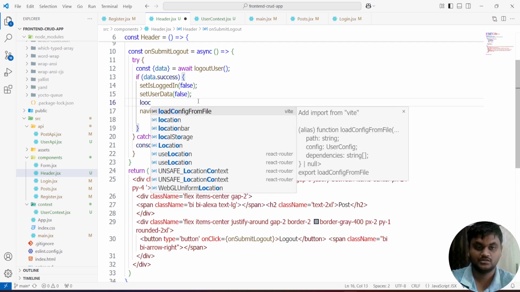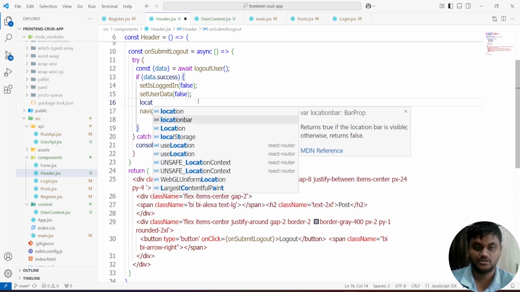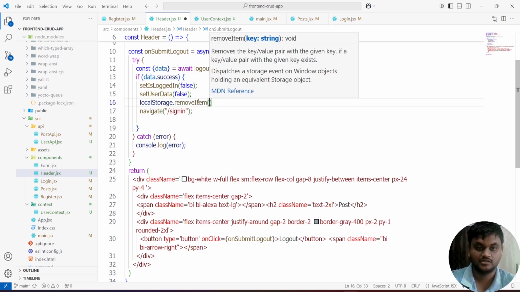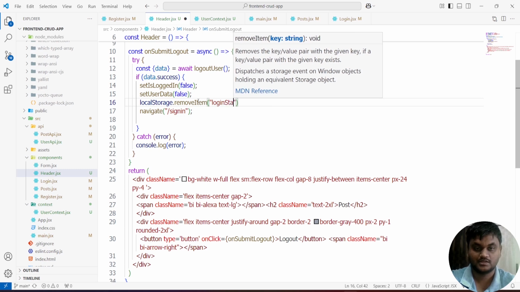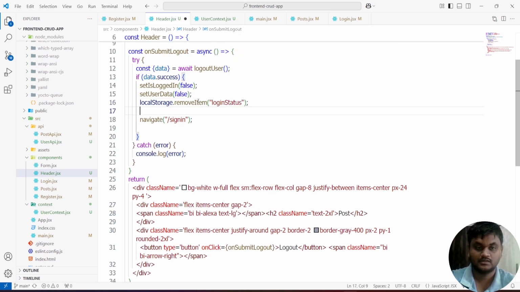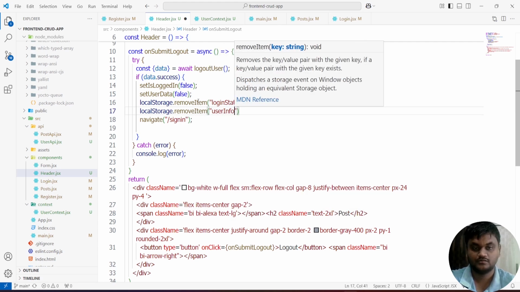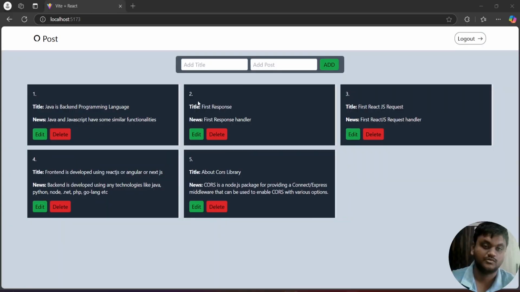Local storage dot remove item, you have to remove the login status. Local storage dot remove item user info, these things you have to remove.